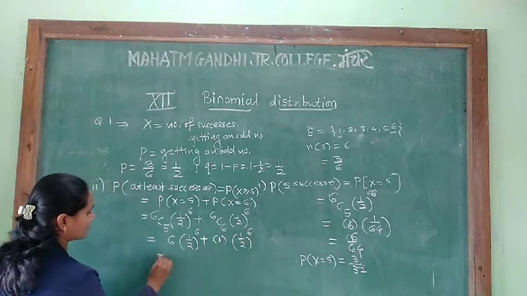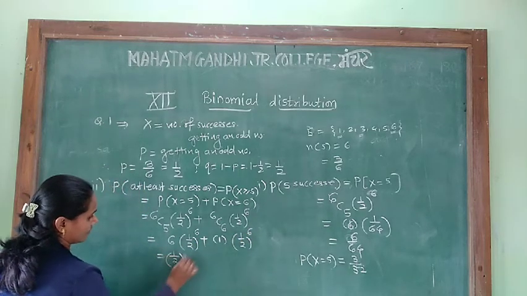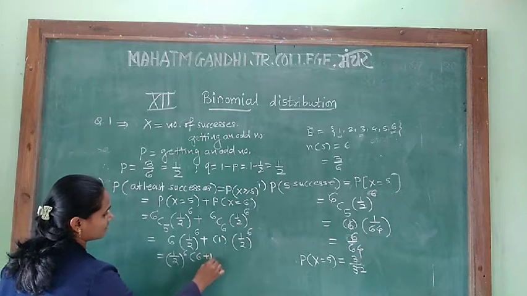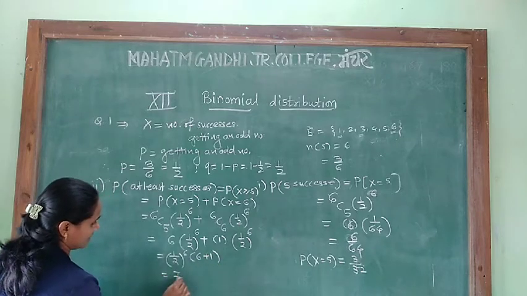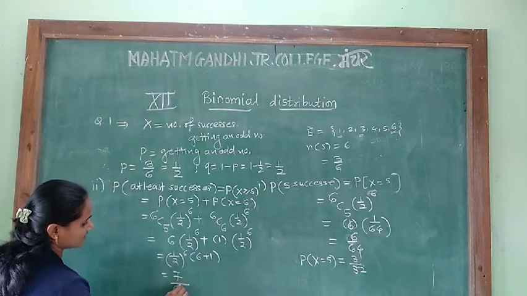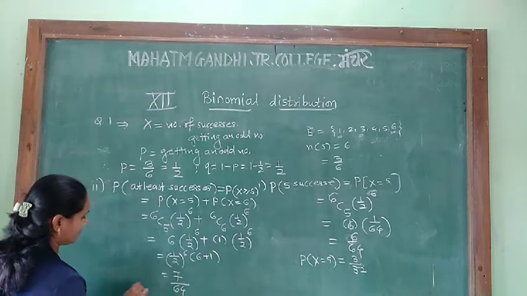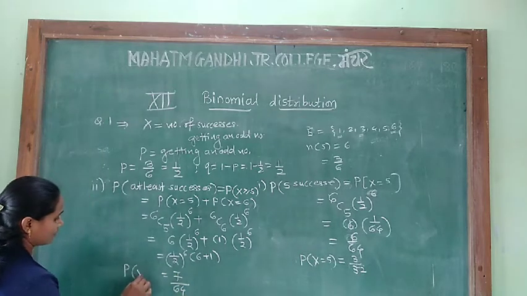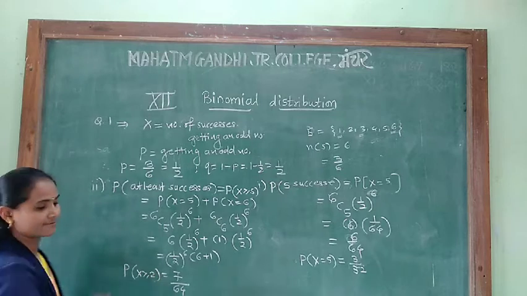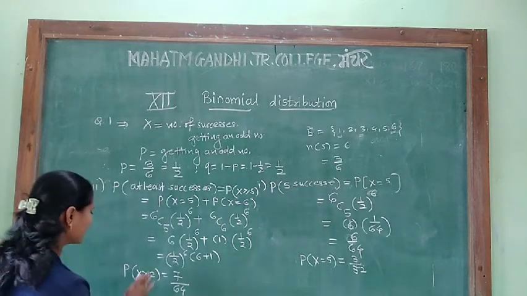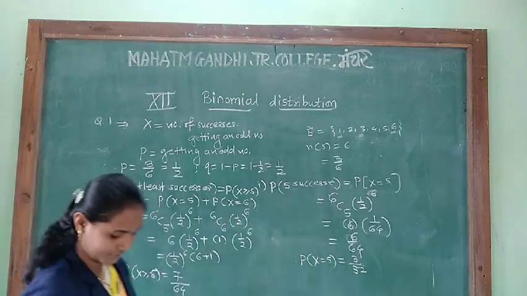If we take 1/2 raised to 6 common, then it is 6 plus 1, hence it is 7, and 2 raised to 6 is 64. The probability of getting at least 5 successes is 7 upon 64.